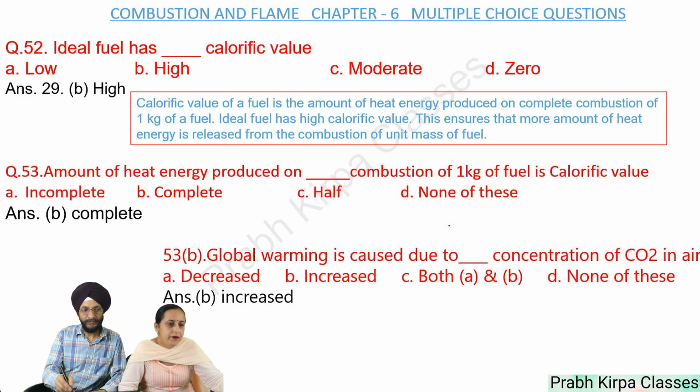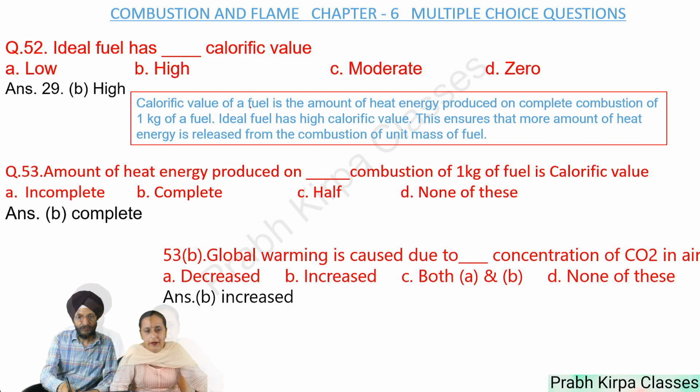Next, ideal fuel has dash calorific value. A. Low, B. High, C. Moderate, D. 0. So answer is high. Next, amount of heat energy produced on dash combustion of 1 kilogram of fuel is calorific value. A. Incomplete, B. Complete, C. Half, D. None of these. So answer is complete. Next, 53rd. Global warming is caused due to dash concentration of CO2 in air. A. Decreased, B. Increased, C. Both A and B, D. None of these.